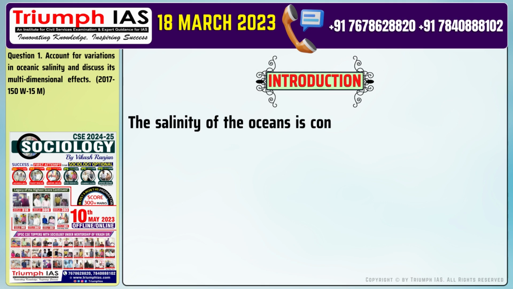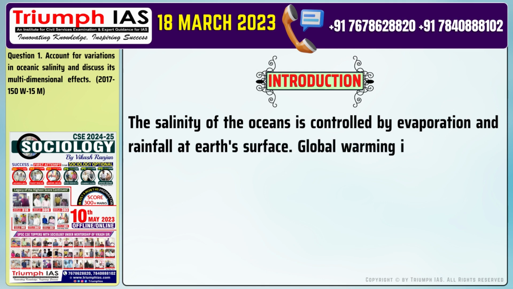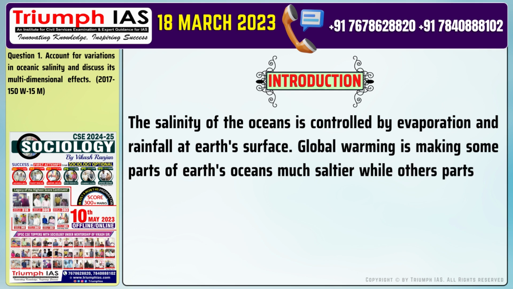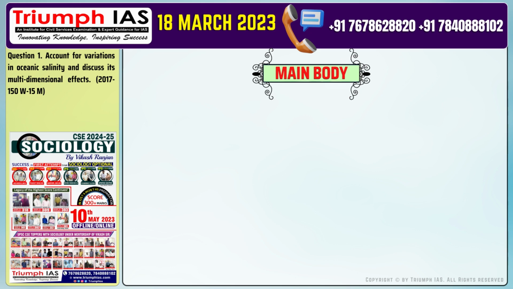The salinity of the oceans is controlled by evaporation and rainfall at Earth's surface. Global warming is making some parts of Earth's oceans much saltier while other parts are getting fresher. The main body of the answer should be Number 1.